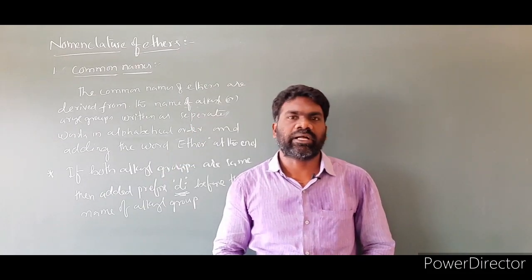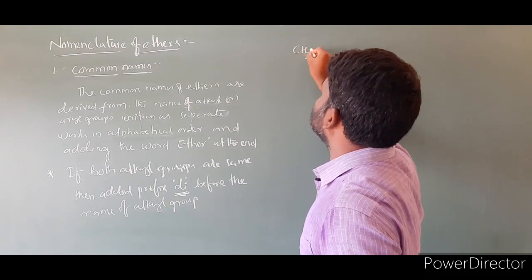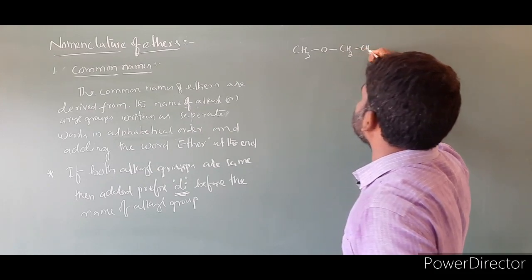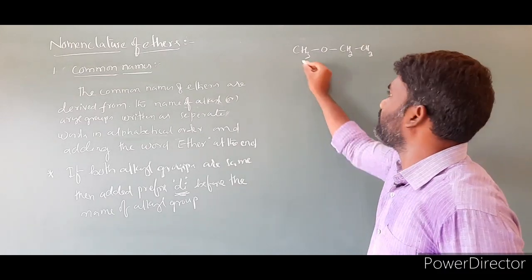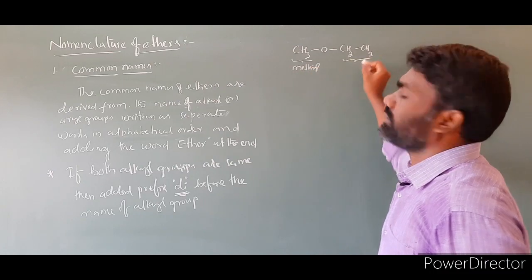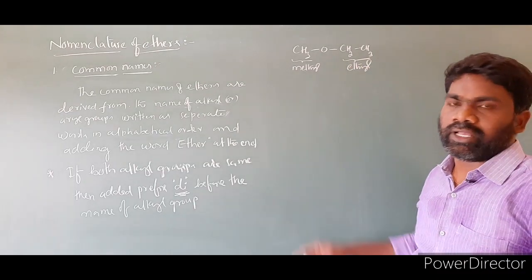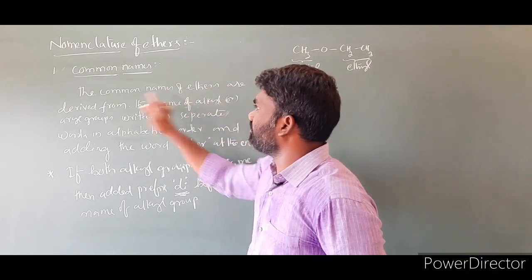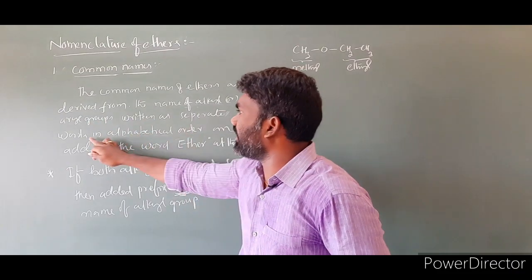Now let us discuss some common names of ethers by applying these rules. First I am taking an example, CH3OCH2CH3. First we have to identify the alkyl groups in the molecule. Here one alkyl group is methyl, and this alkyl group is called ethyl. Then we have to write these ethyl and methyl groups in alphabetical order as separate words.